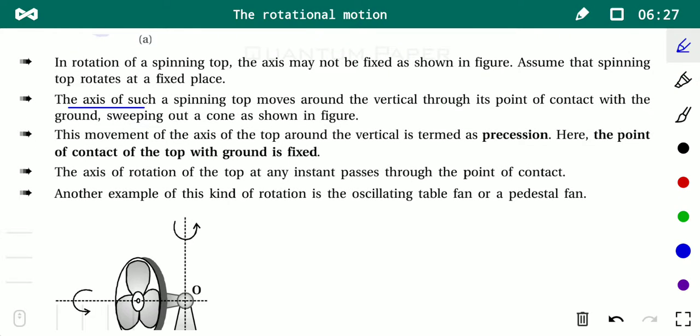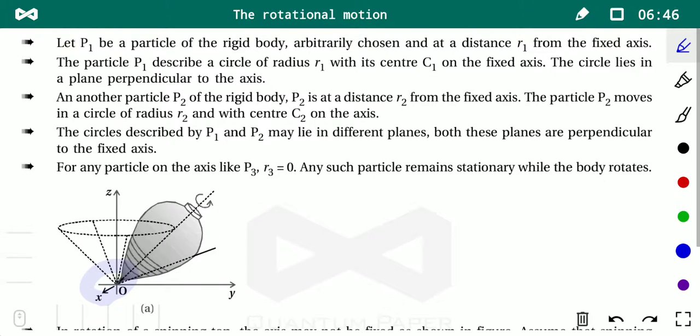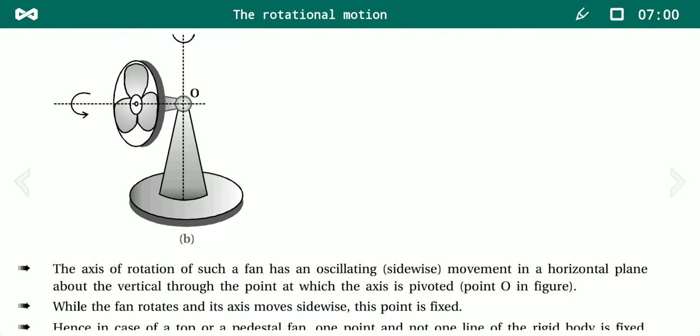The axis of such a spinning top moves around the vertical through its point of contact with the ground, sweeping out a cone as shown in the figure. You can see, student, this is the axis of rotation, and it is sweeping out a cone. The point of contact remains stationary, but the axis of rotation is changing continuously.